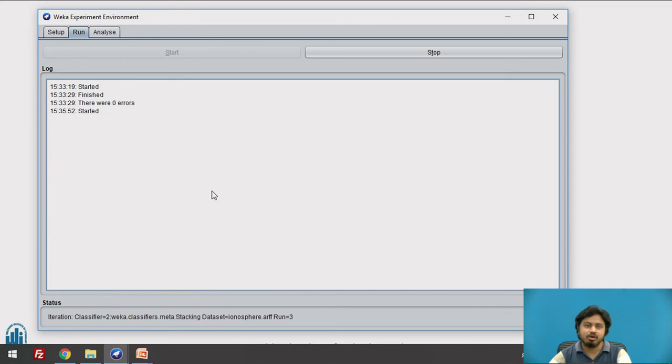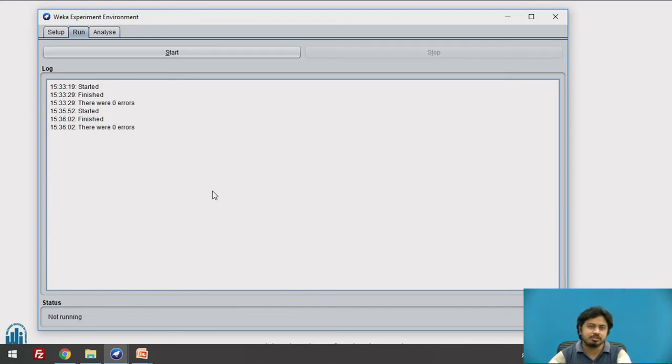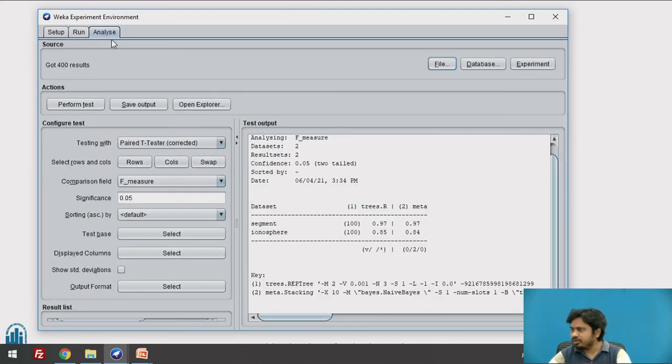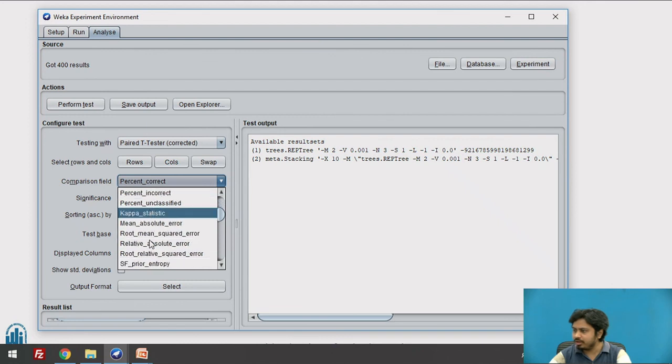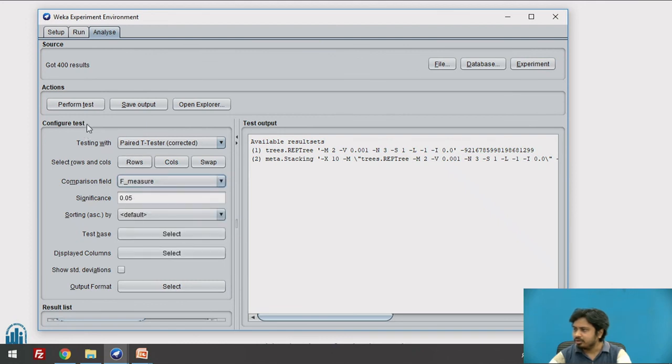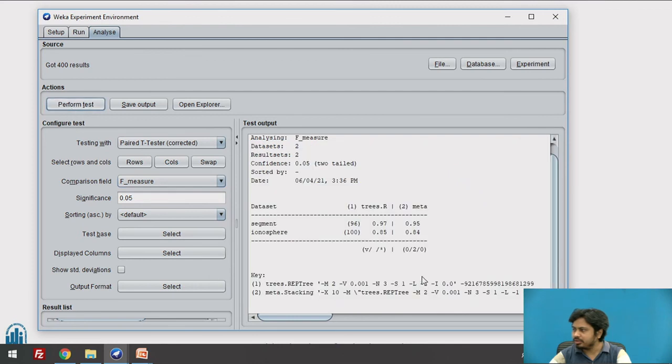It depends on a lot of factors, like the customer expectation, the data set, what we are trying to predict, the number of features, which features have the most info gain, the entropy, a lot of factors. Now if I load the experiment and perform the test on F measure, let's see, I think I still get the same. Okay, so it depends.